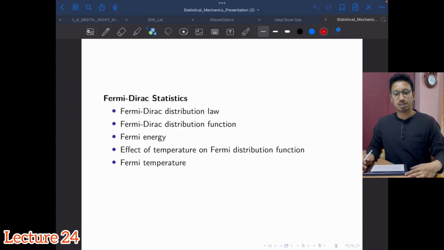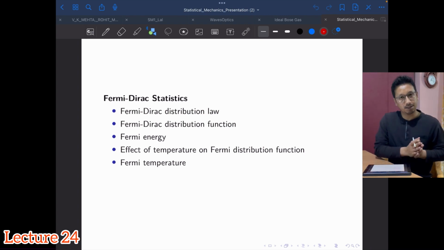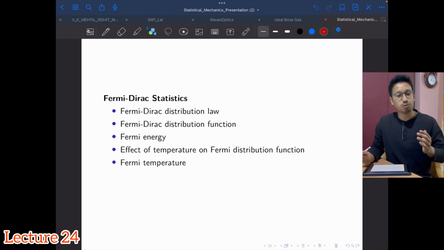So let us continue our discussion on quantum statistics. From this video onwards, we are going to start learning about Fermi-Dirac statistics. As you all know, in quantum statistics we had briefly introduced two statistics. One we have discussed in the previous few videos, that is Bose-Einstein statistics. Now on we will learn about Fermi-Dirac statistics, which mainly deals with the fermions.